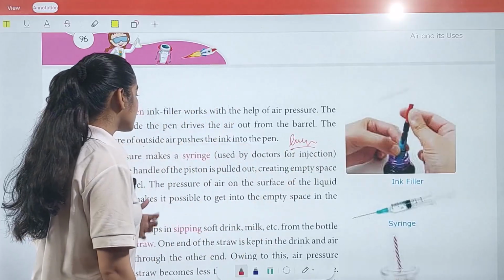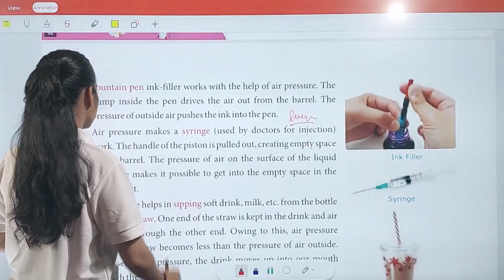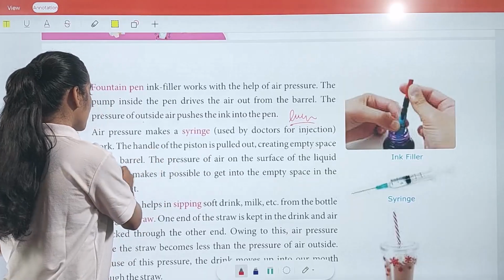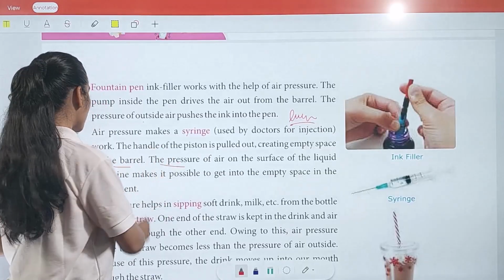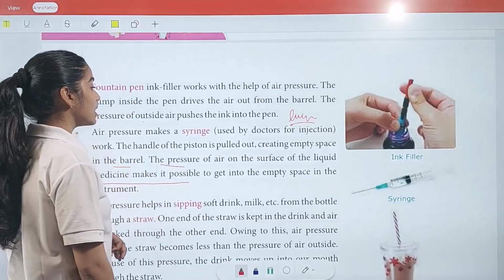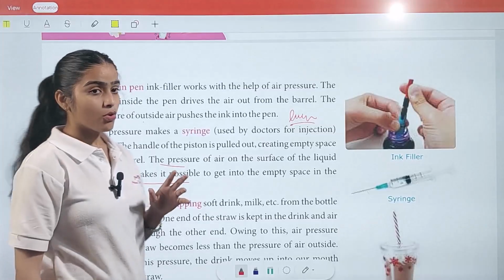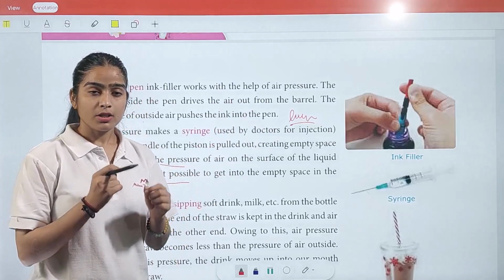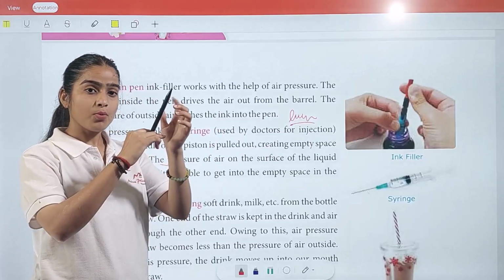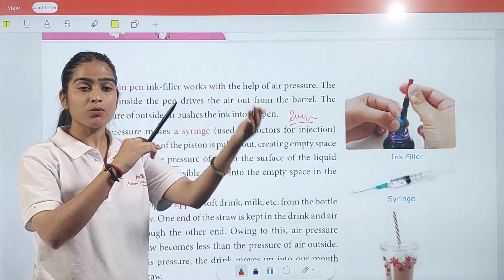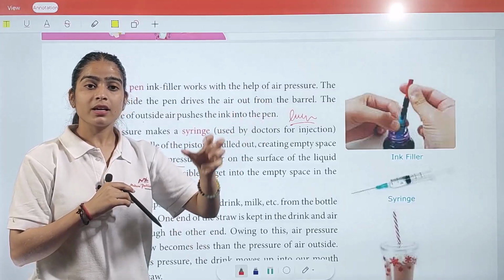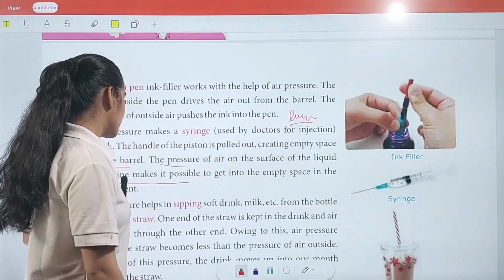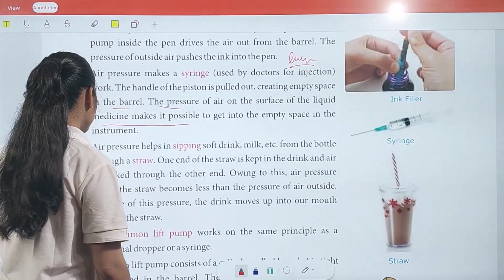Now air pressure makes a syringe, used by doctors for injection, work. The handle of the piston is pulled out, creating empty space in the barrel. The pressure of air on the surface of the liquid medicine makes it possible to get into the empty space in the instrument. You always observe it whenever your doctor injects you. They pour some amount of medicine outside, because in that medicine the air is included. So we have to remove that air first, and then we inject the medicine into the patient's body.